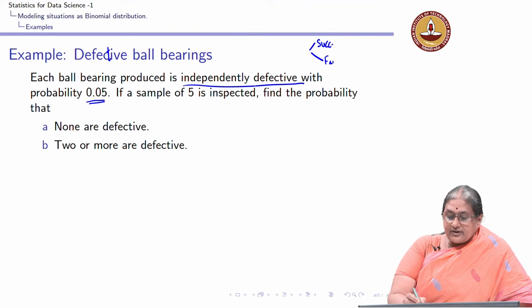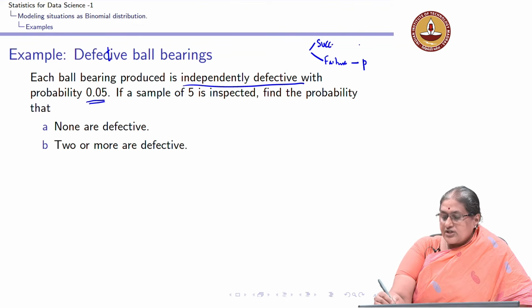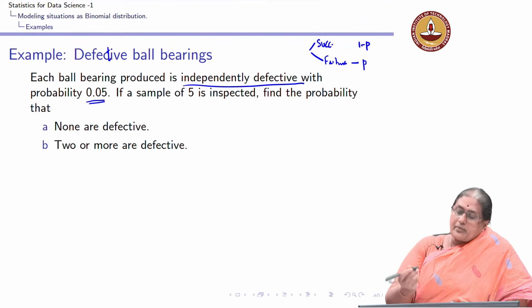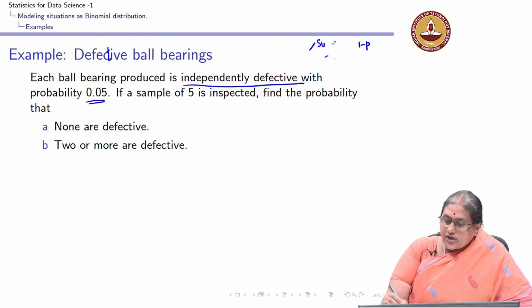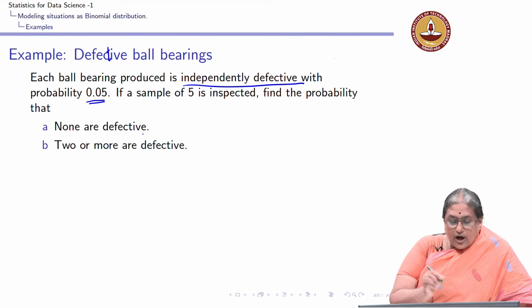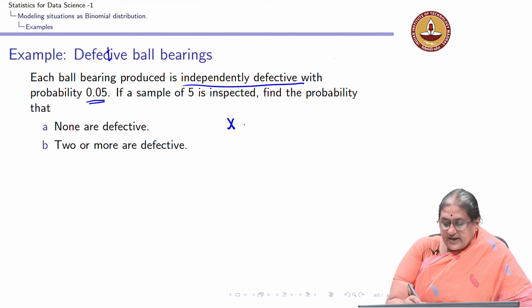or I can, given the independently defective, we can define this. So, if failure is with P, then success is with 1 minus P. You need to know what you are looking at. Here I can define, because I am interested in knowing how many are defective, X takes the value 1 and 0, this is failure, this is success, it does not matter to me.